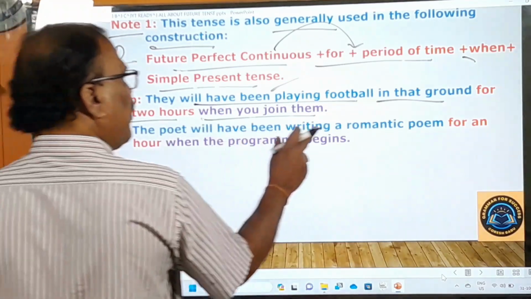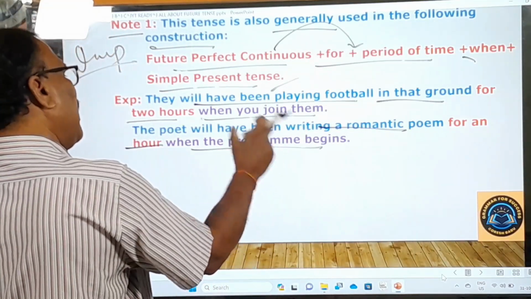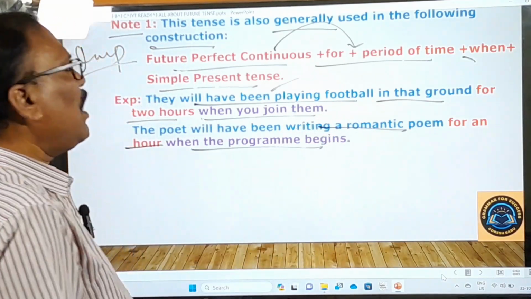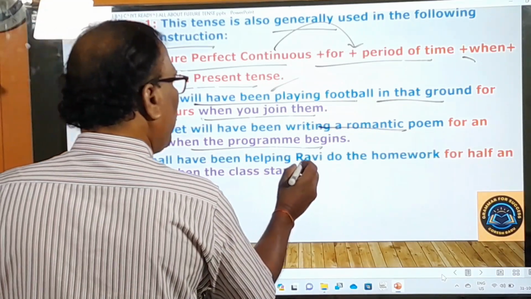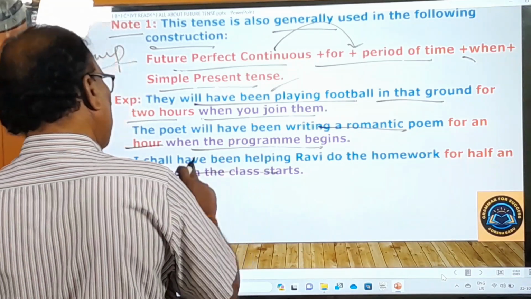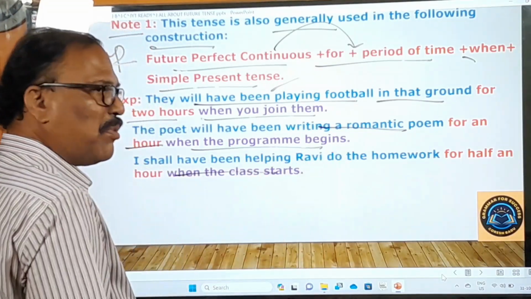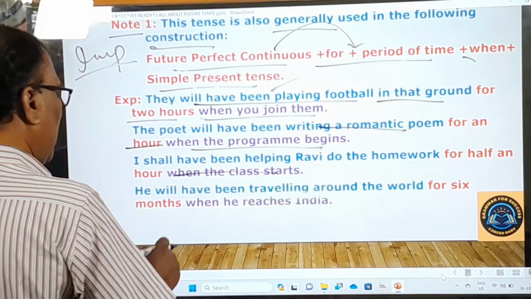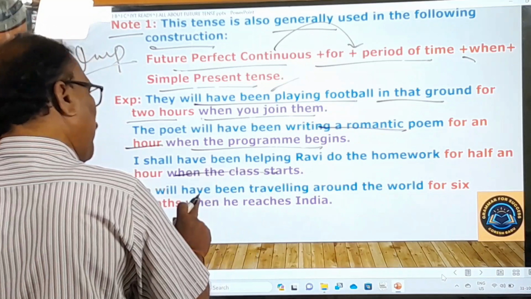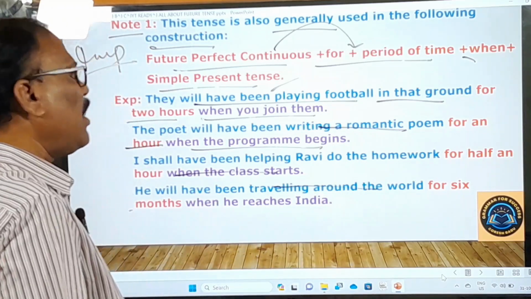Okay, the poet will have been writing a romantic poem for an hour when the program begins. Program మొదలైనప్పుడు అప్పటికే 1 గంట పాటుగా అతడు రొమాంటిక్ పోయంను రాస్తూనే ఉంటాడు. And then comes, I shall have been helping Ravi do the homework for half an hour when the class starts. క్లాస్ మొదలైనప్పుడు అప్పటికి హాఫ్ అన్ అవర్గా నేను రవికి హోంవర్క్ చేయడంలో హెల్ప్ చేస్తూనే ఉంటాను. And here, he will have been traveling around the world for 6 months when he reaches India. అతడు ఇండియాకు చేరుకున్నప్పుడు అప్పటికే 6 నెలలుగా అతడు ప్రపంచ యాత్ర చేస్తూనే ఉంటాడు.